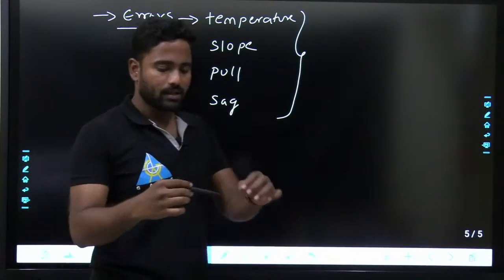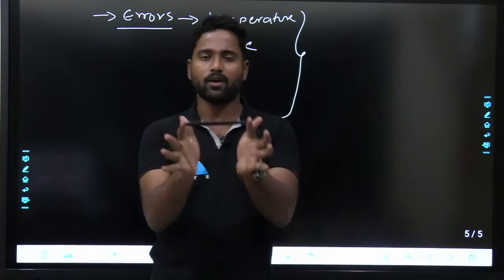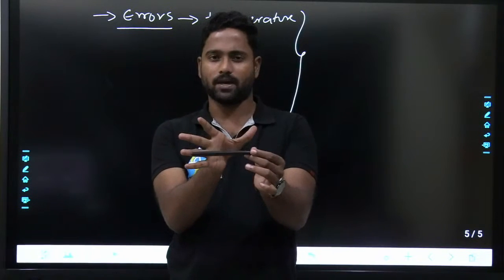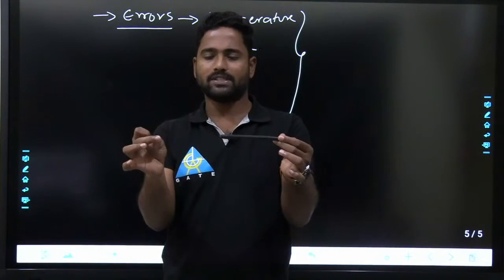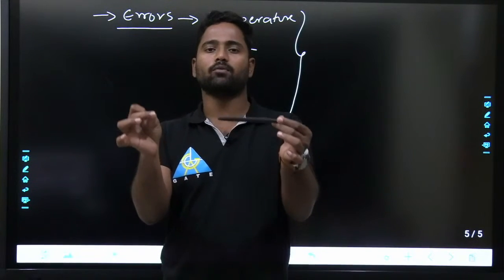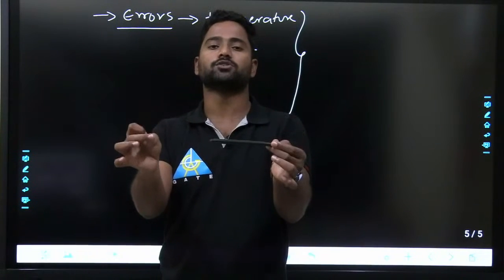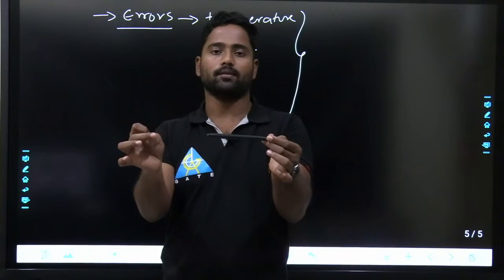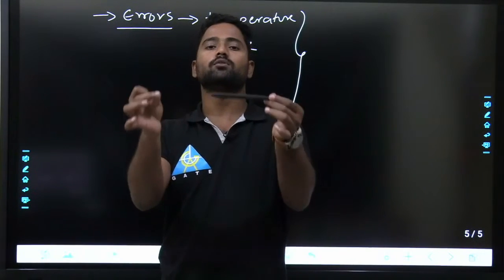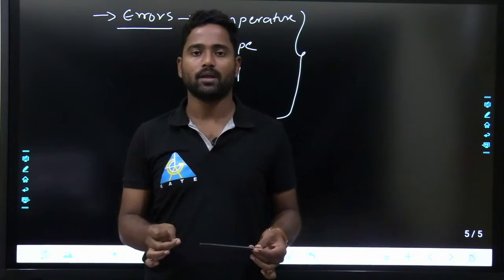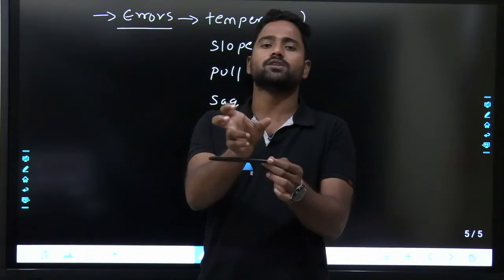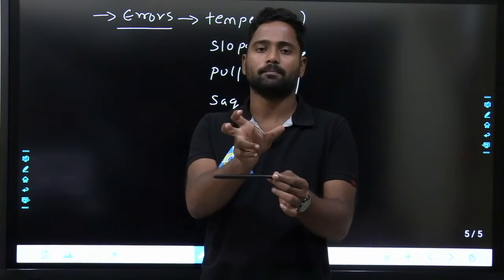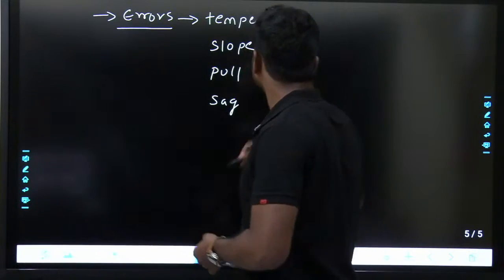Like let us say this is a chain. If temperature is more, what happens? Chain expands. Okay. So if the chain expands, then whatever length you're measuring is not the actual length, it's the wrong length. Fine. So you'll be applying correction for it. If temperature is less, the chain contracts. So whatever length you are measuring is the wrong length. Okay. So those are the types of things.